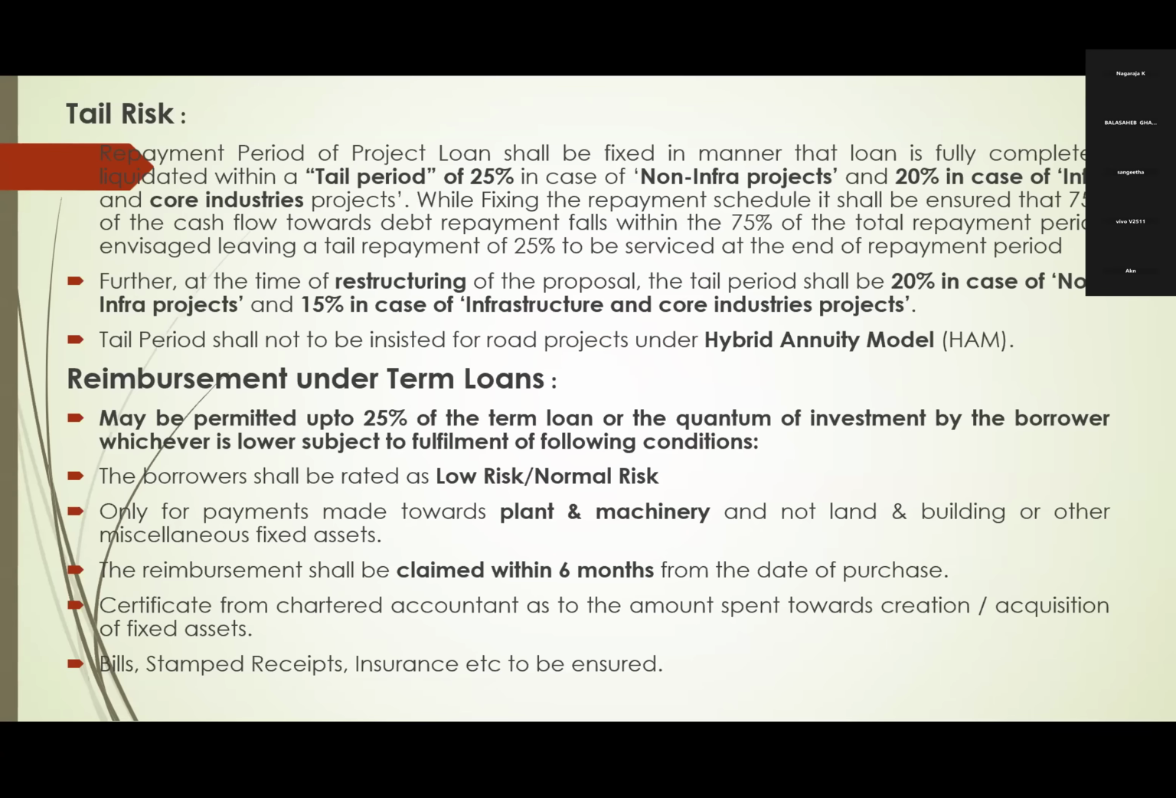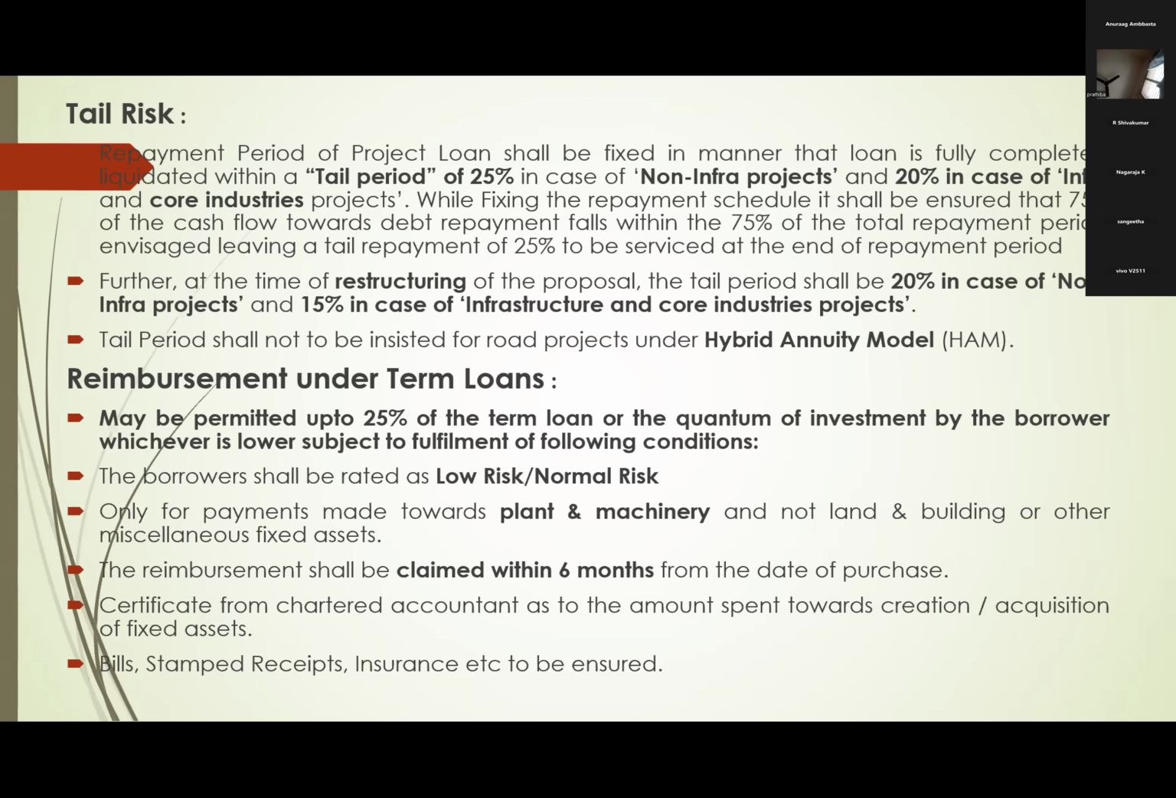Right? This is the tail risk. Normally we generally prescribe 25% in case of non-infra and 20% in case of infra. At the time of restructuring, we will fix 20% in case of non-infra and 15% in case of infrastructure projects. And tail period is not applicable for the hybrid annuity model.